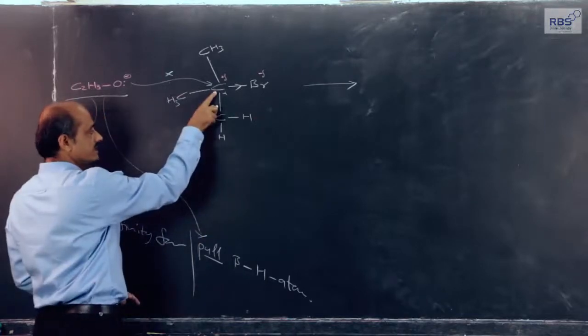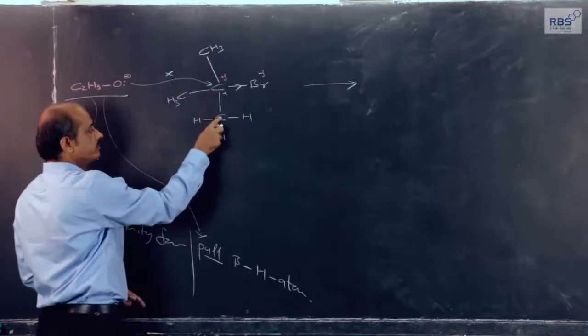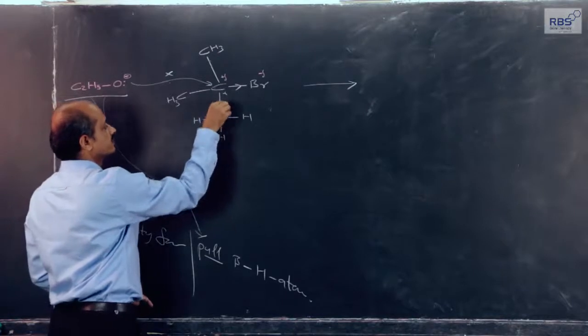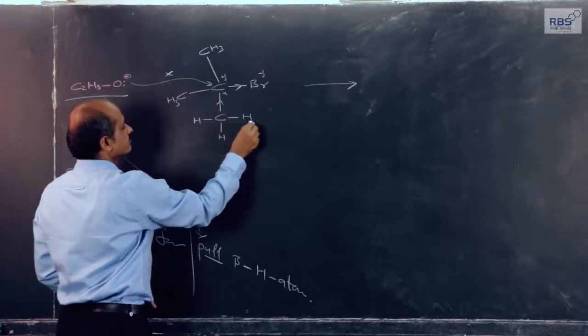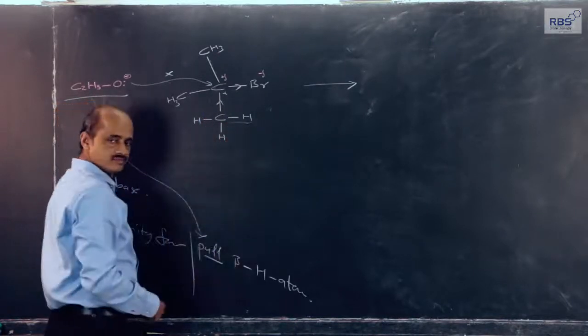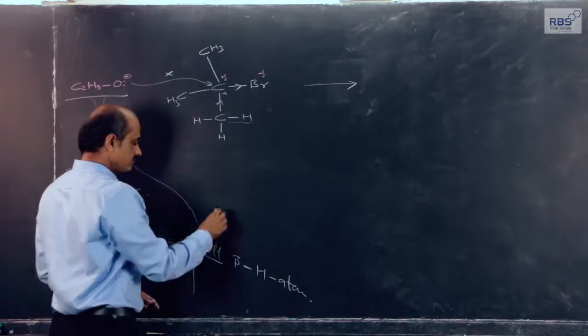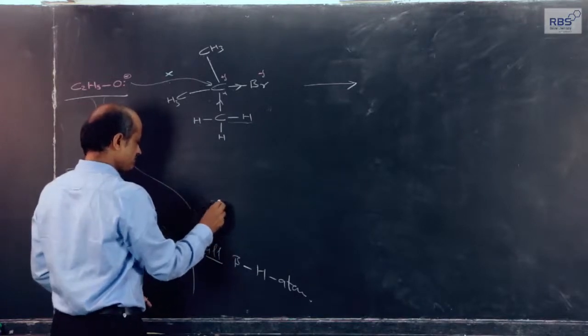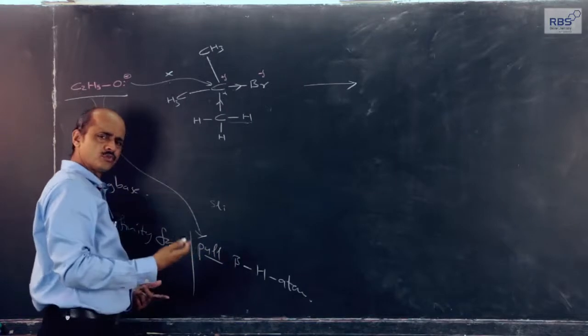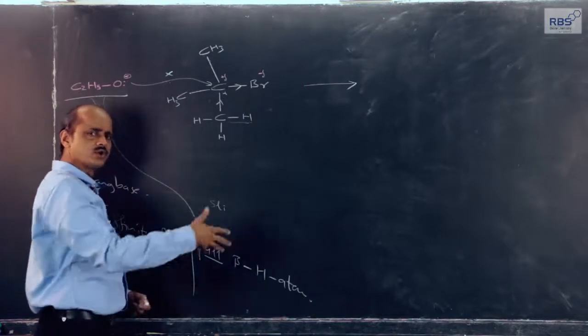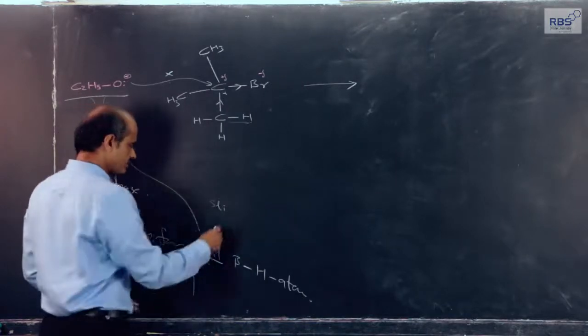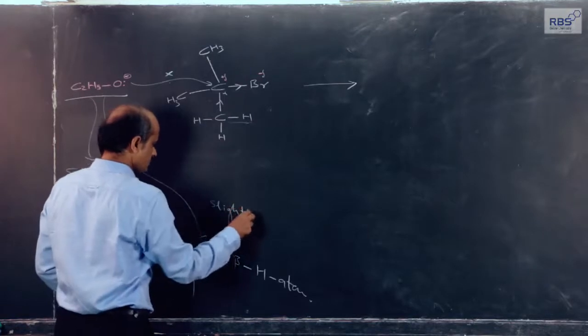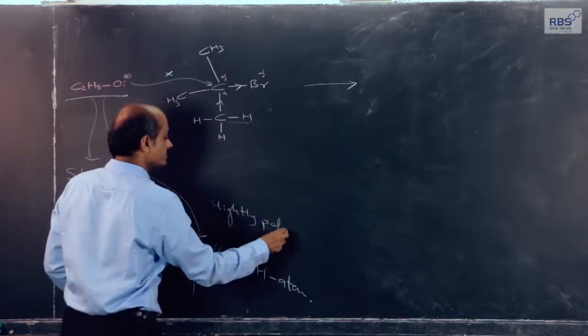In turn, this electron deficient carbon will pull the electron density towards itself, and therefore this C-H bond is slightly polar, more polar than in routine alkanes or hydrocarbons, slightly polar under these conditions.